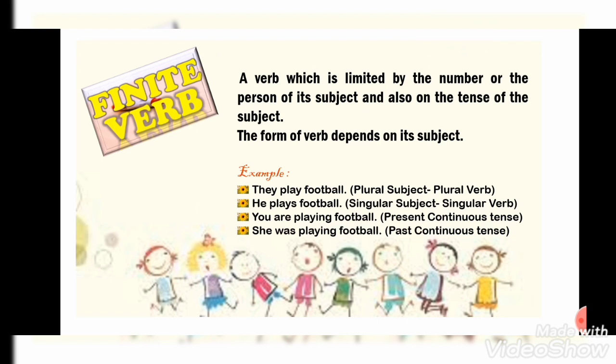And it also helps us to identify the tense of the sentence. You are playing football. She was playing football. See, the verb used will agree with the subject and will show the tense of the sentence.